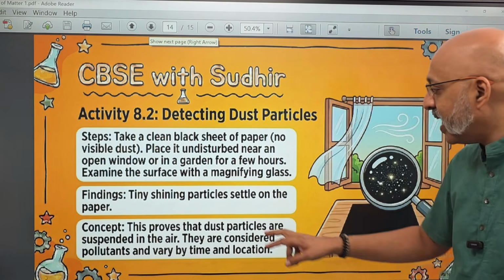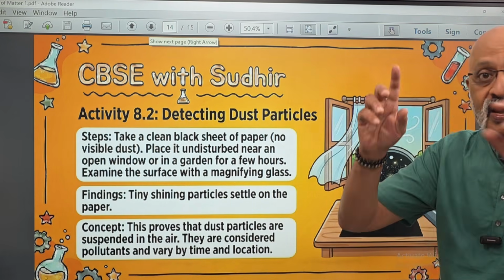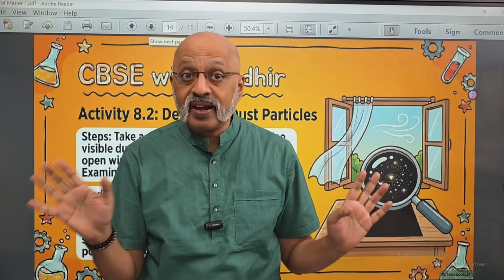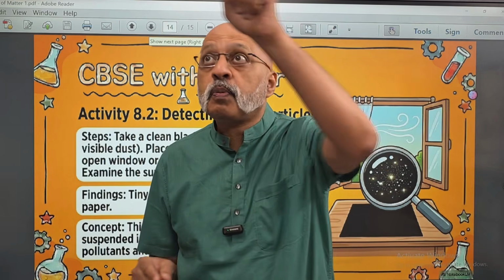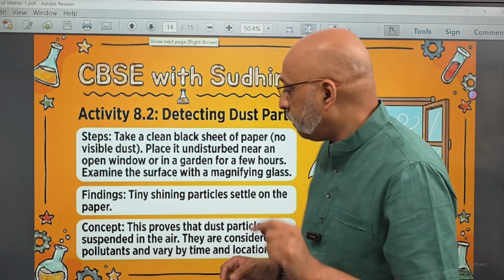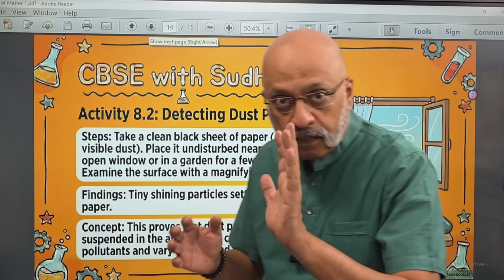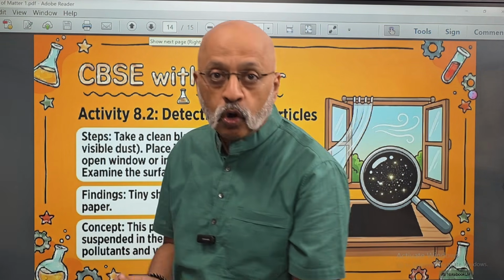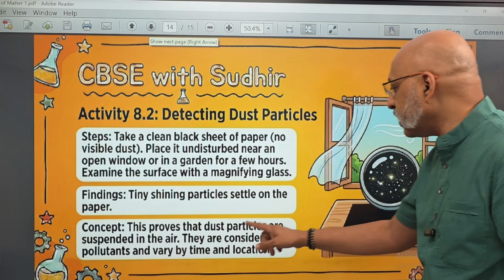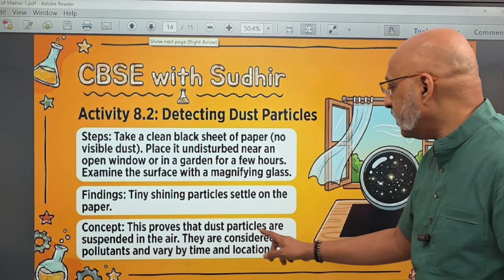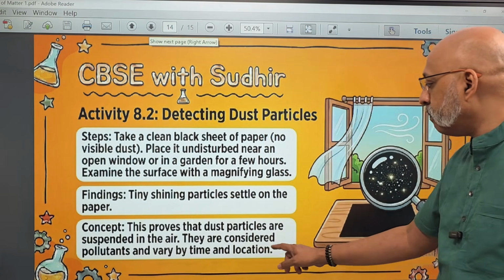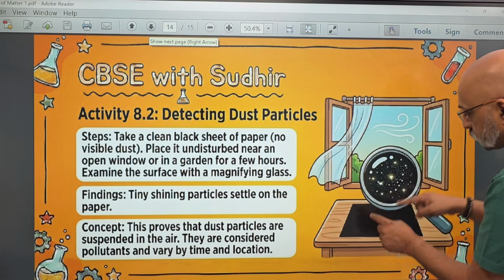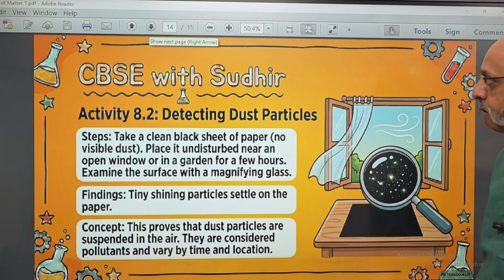So the concept is that dust particles are suspended in the air. You know, when I look around here, I may not find any dust. I'll think, oh, the room is very clean. But actually there are dust particles floating in the air. What happens is that on any paper for that matter, they will settle, and on black, it will show much more clearly. So this proves that dust particles are suspended in the air. They are considered pollutants and vary by time and location. So now when you see it with the magnifying glass, you will see all these dust particles on this black sheet of paper.